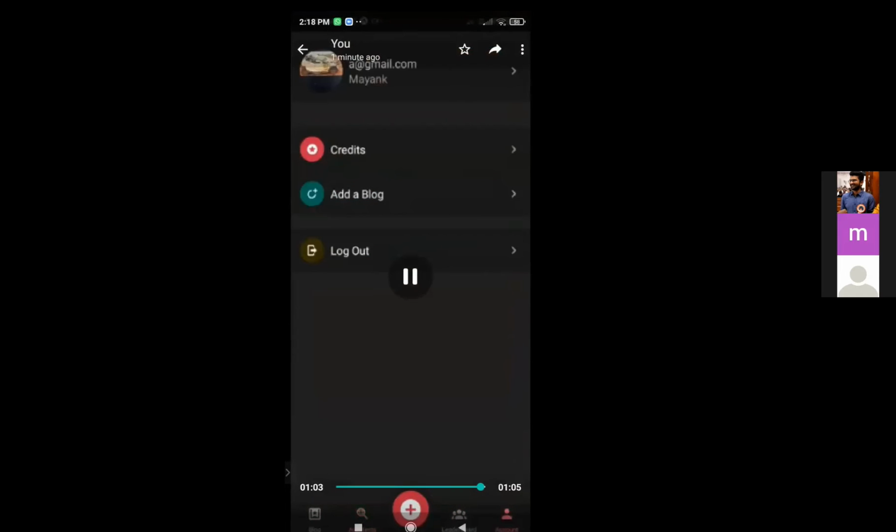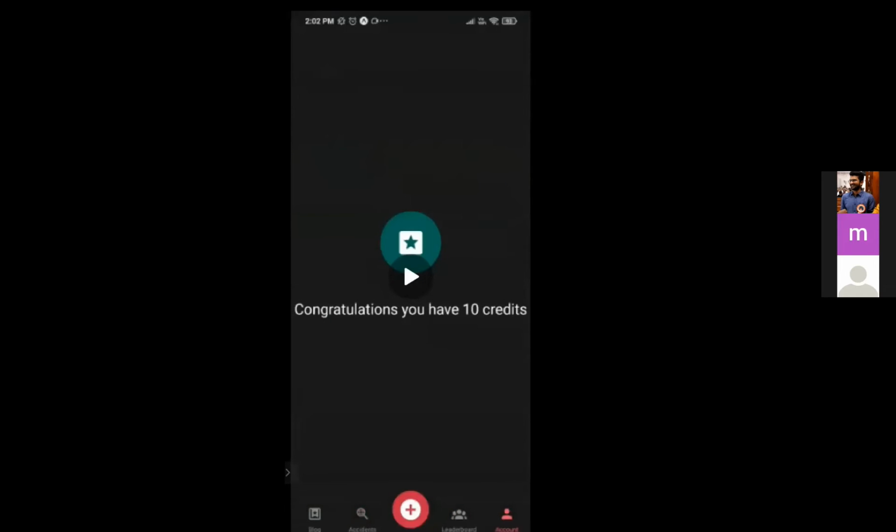We also have a thing for the future, which is the credit system. Let's say you are motivated to click an image of the accident and register it on the database. You'll be able to get certain credits. Now you can use those credits to do something else, which is a thing of the future, not of the present.